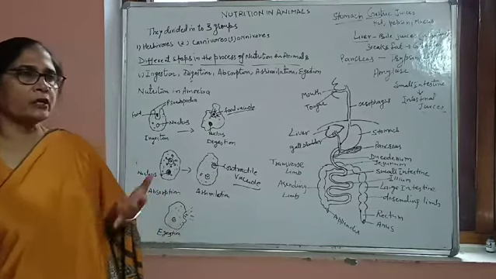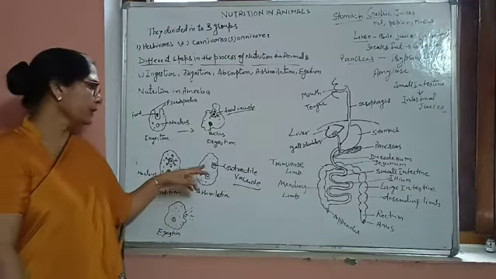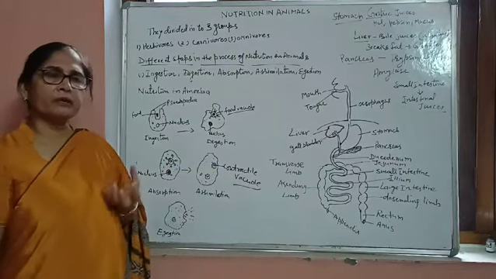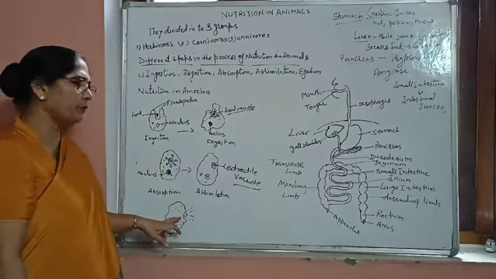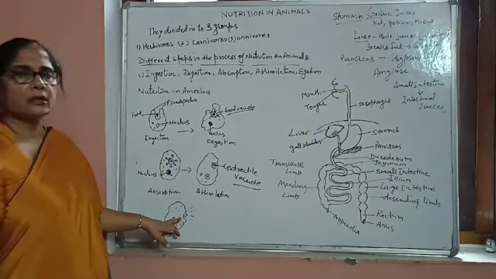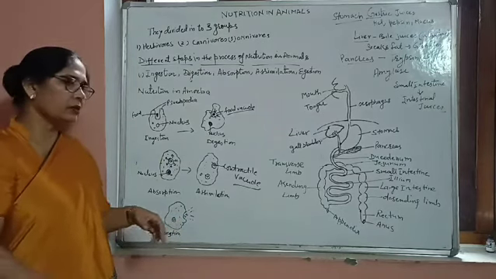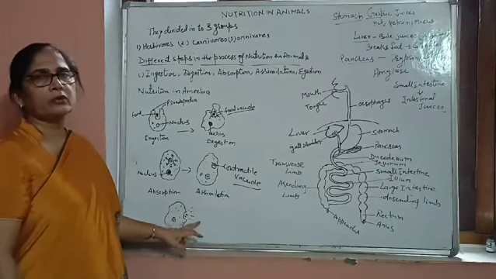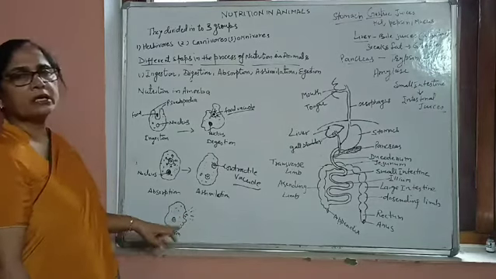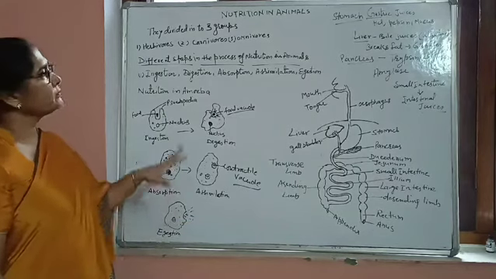Now it is time to get rid of this waste material. When the contractile vacuole is filled with waste material, it moves towards the periphery, the plasma membrane of the body, bursts, and removes the waste material out of the body. That is known as egestion. So this is very important.